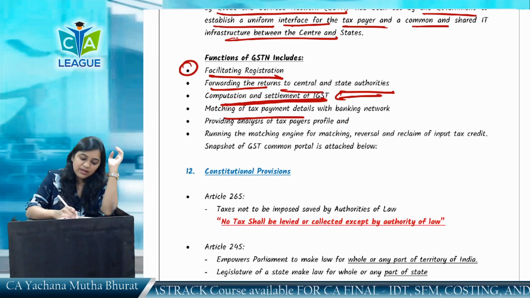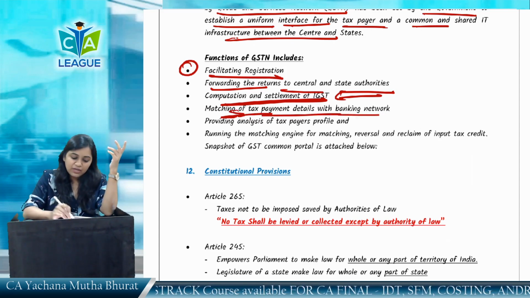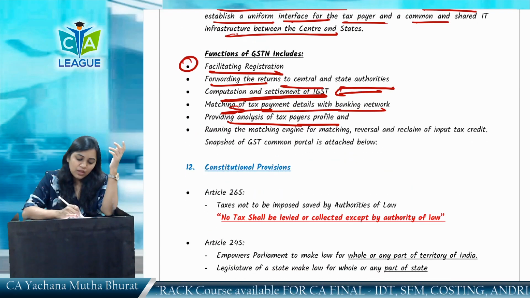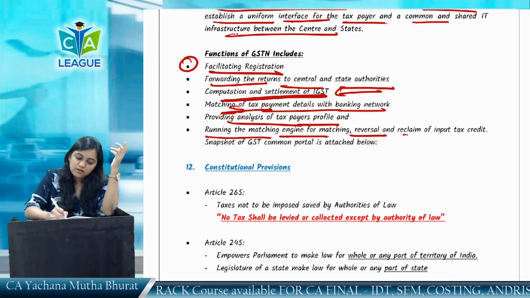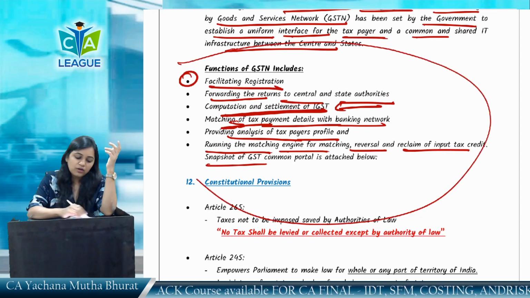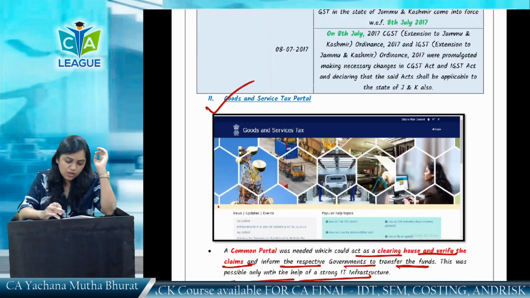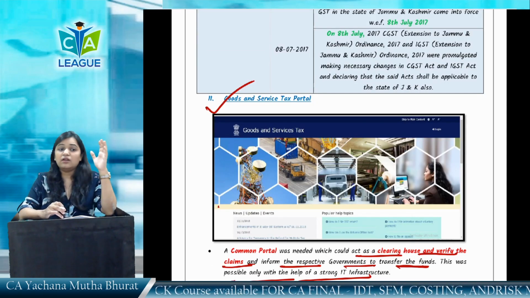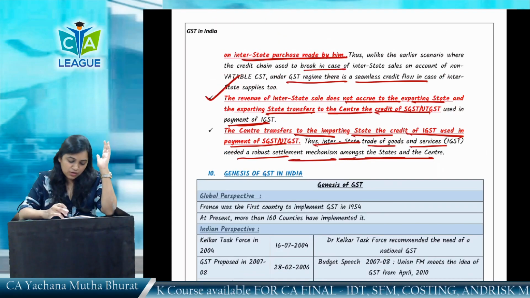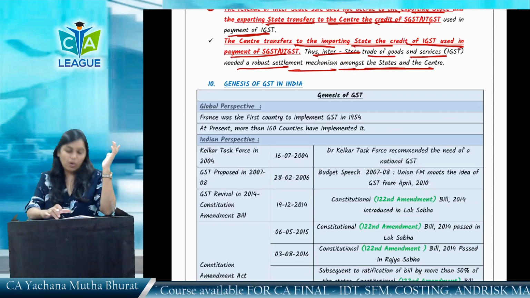Matching of tax payment details with the banking network. Whatever the payment you have made, the matching of these tax payment details with the banking network. Providing analysis of taxpayer profile. Running the matching engine for matching, reversal, reclaim of input tax credit. All these things are done by GSTN. So the strong IT infrastructure was needed, and that is managed by GSTN. So this was regarding a destination based state and seamless flow of credit and GSTN common portal.